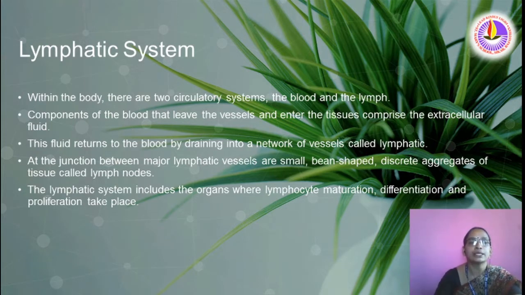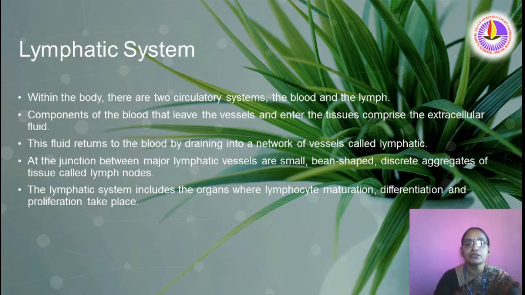What is the lymphatic system? In our body there are two circulatory systems, the blood circulatory system and the lymph circulatory system. Components of the blood that leave the vessels and enter the tissues comprise the extracellular fluid. This fluid returns to the blood by draining into a network of vessels called lymphatics.